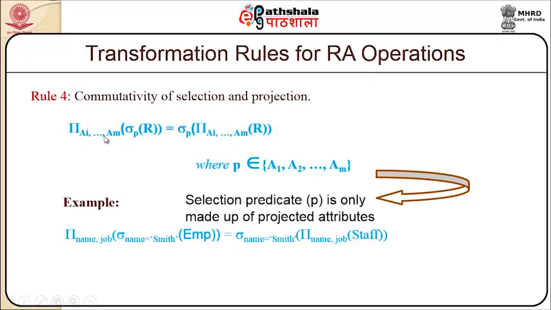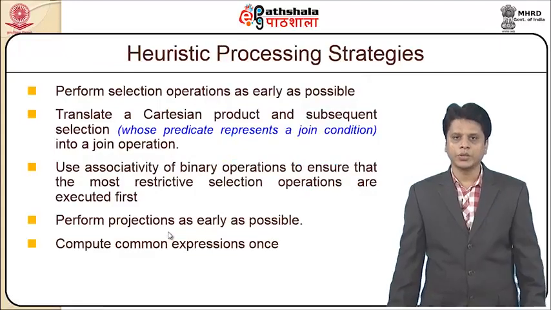Project AI, a list of attributes AI to AM, from where I select predicates from a relation, or it can also be represented as from the relation R, I project these list of values, then I select. So either way around, both hold good.